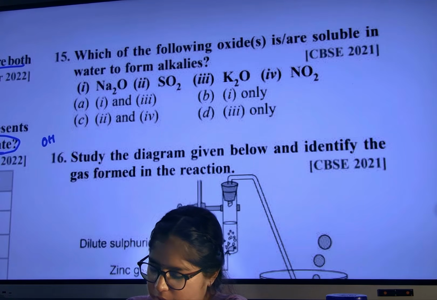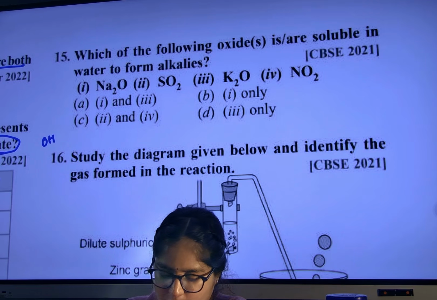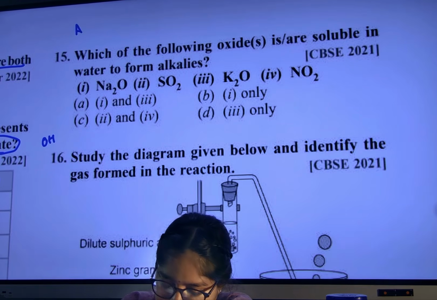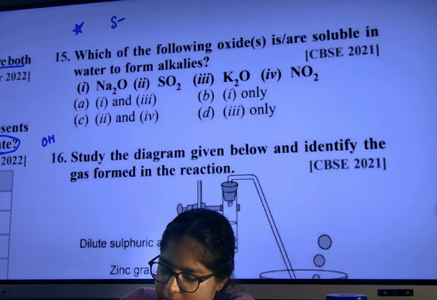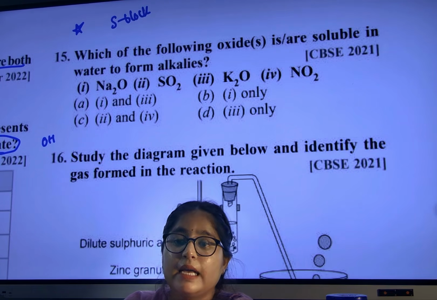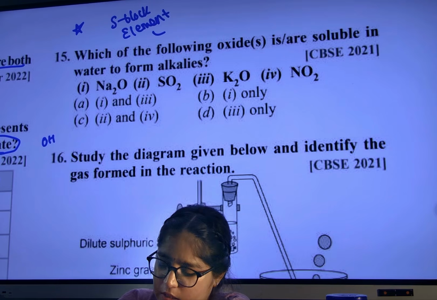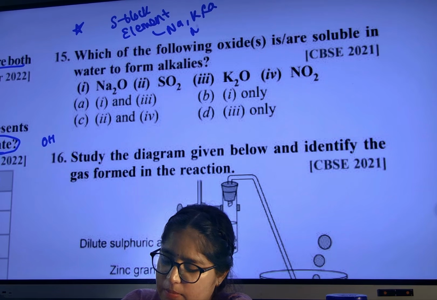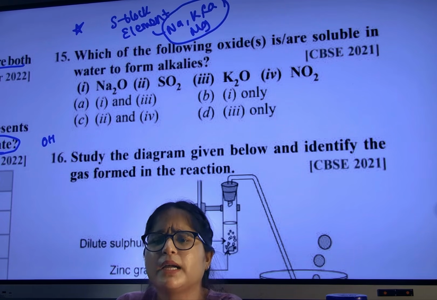Which of the following oxides are soluble in water to form bases? Okay, so they are asking which will form our base. Okay, so you remember as a star point the S block elements, like sodium, potassium, calcium, magnesium.